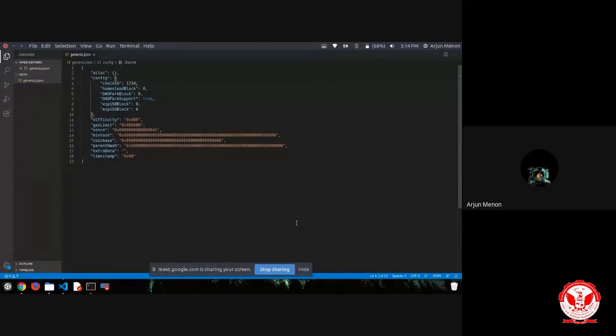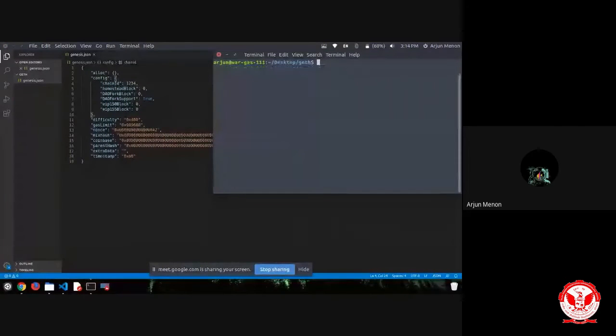For that, you need to open a terminal or a command line where you can enter commands as I am going to show you. Prior to this demo, I have already installed Geth in my system using some commands. If you are interested, I will share those commands with you so that you can try this in your system step by step. That can be done through the terminal, and I'm using Ubuntu 16.04.